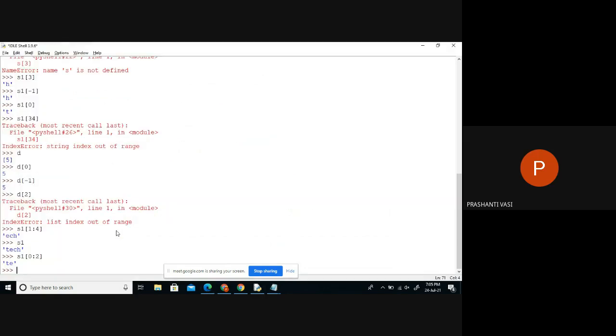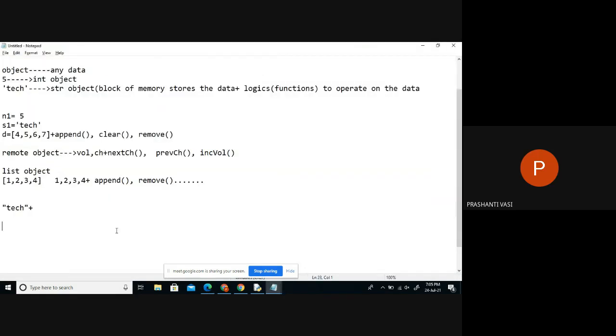So I was just saying there are three operators we'll majorly use with these sequences. One was, I say, slice operator. Second is concatenation operator. And the third one is repetition operator.